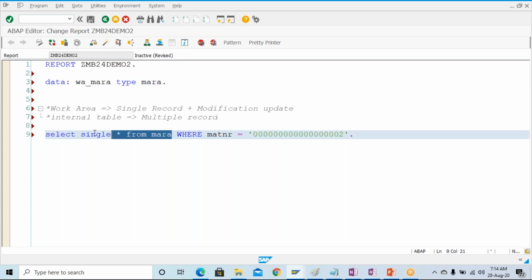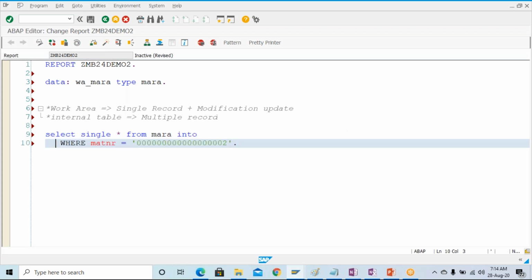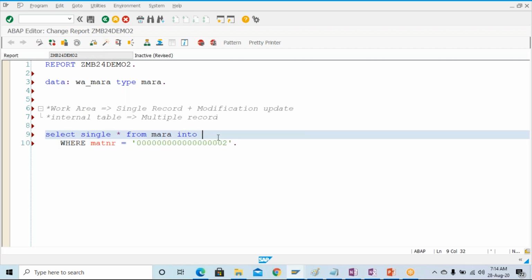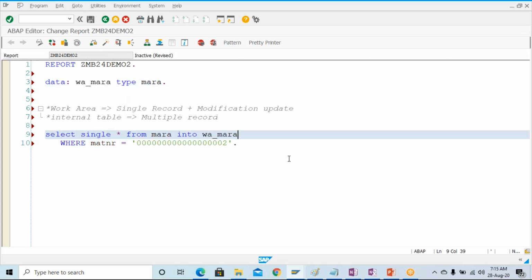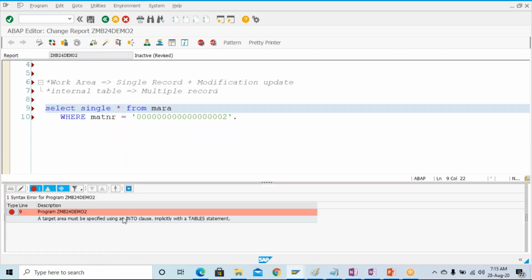So I'm fetching the data, and I will put it into some variable. That variable is nothing but this work area. Okay, so I'm fetching and I will put it. If you don't put this, it will give you the error. Check the syntax, it will tell you that you have not given the INTO clause. It's telling you, observe over here, a target area must be specified using an INTO clause implicitly with a TABLES statement.